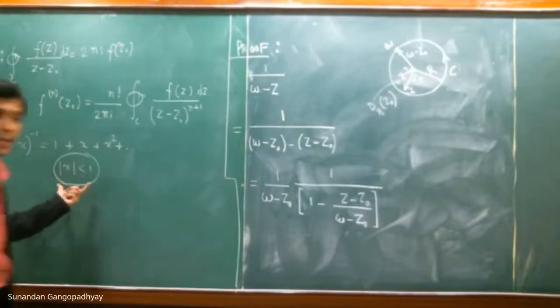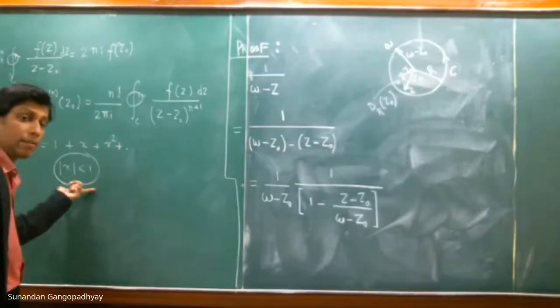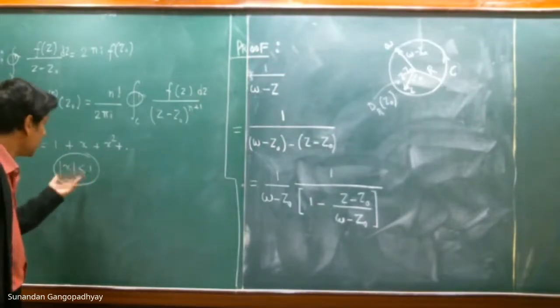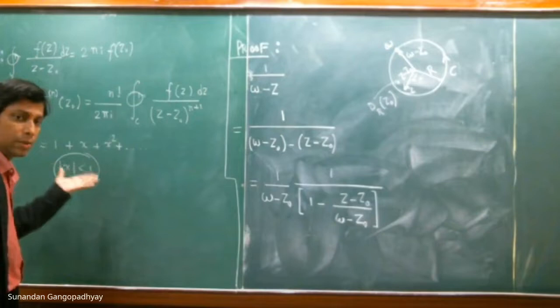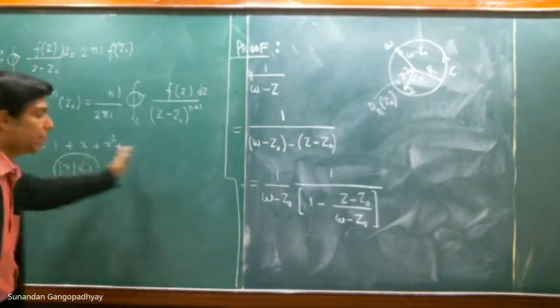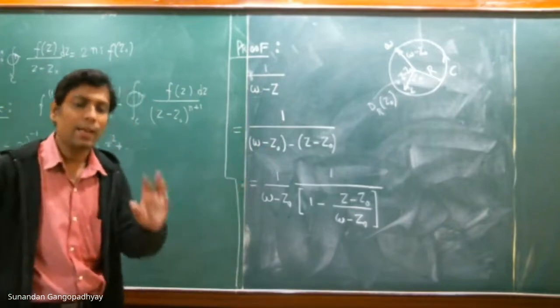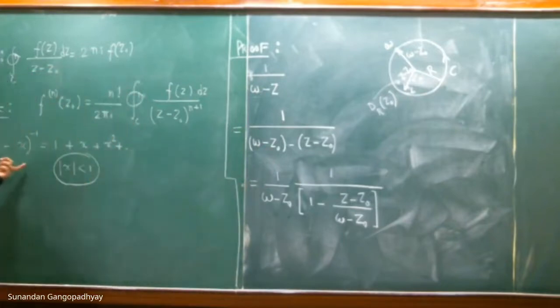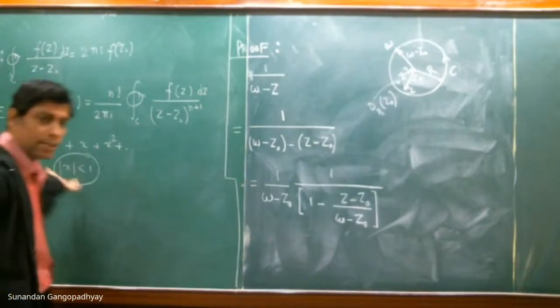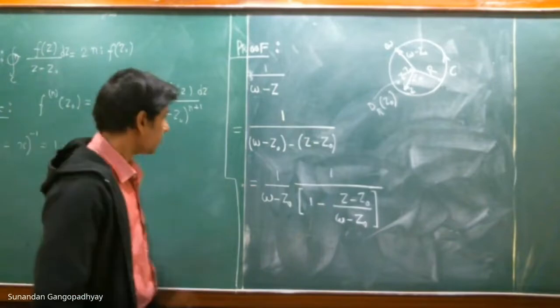This is called the radius of convergence of this series. The radius of convergence is mod x less than 1. So 1 is the radius of convergence, and this is an infinite GP series with common ratio x less than 1. You can sum the series exactly, and that is 1 minus x to the power of minus 1.